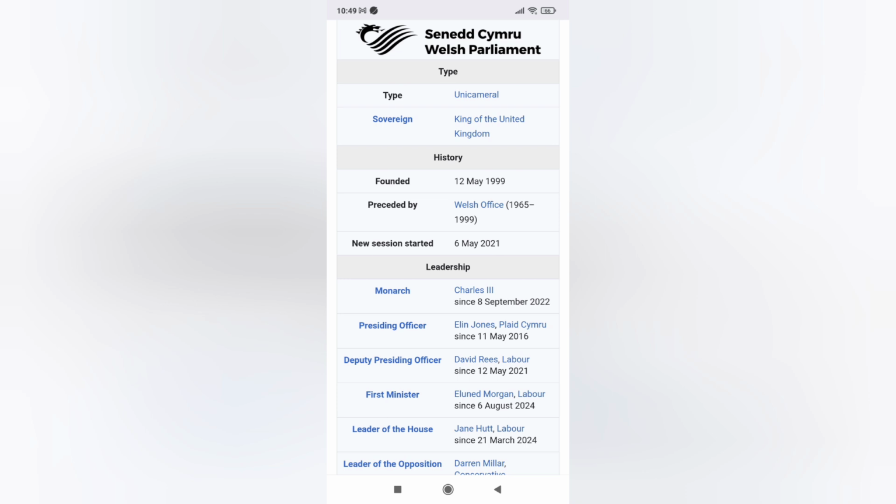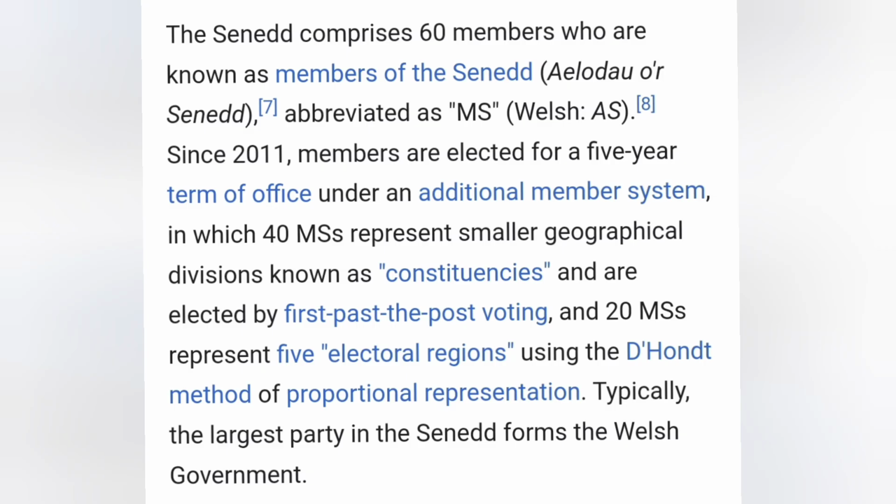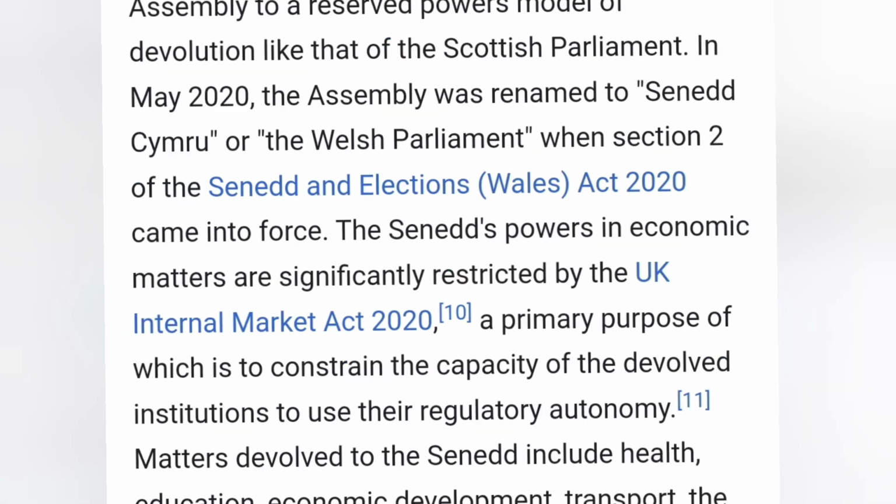All right, so let's look at Wales' own legislature, or Wales' own parliament. What is it called? Well, here it is. Looking at their own legislature, there are 60 members. And what do we call them? We call them 60 MSs. Now, the reason why we call them MSs is because the Parliament of Wales itself is called the Senedd. So there are members of Senedd, 60 of them.